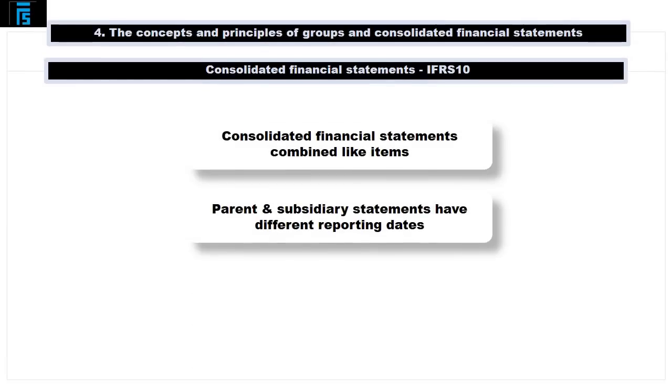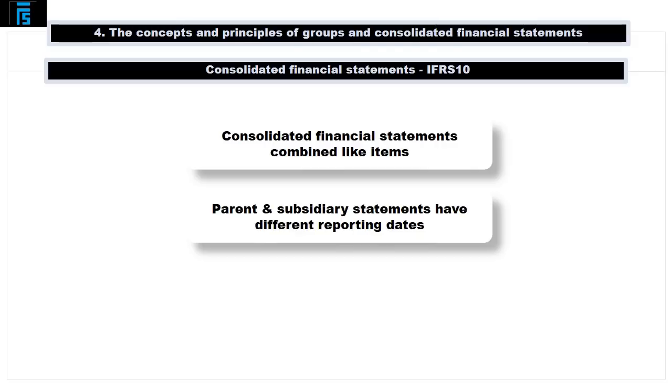Preparing consolidated financial statements naturally involves combining like items of assets, liabilities, equity, expenses, and cash flows of the parent with those of its subsidiaries and making relevant adjustments to these figures.